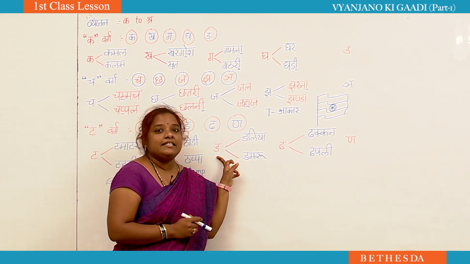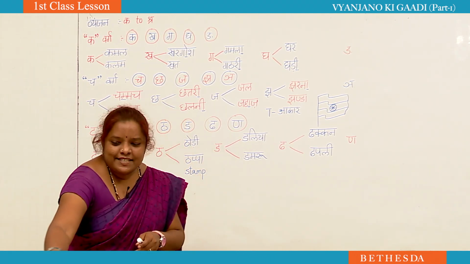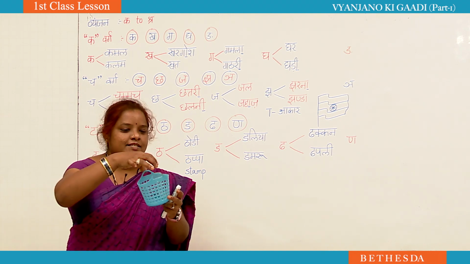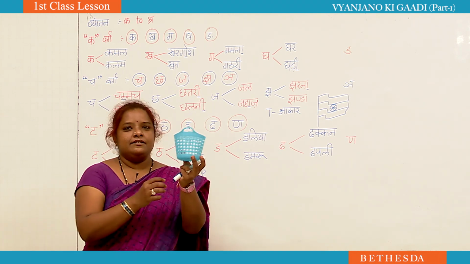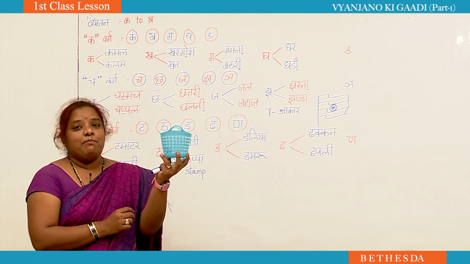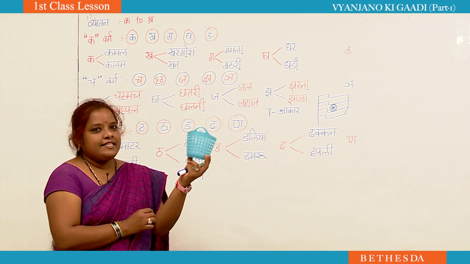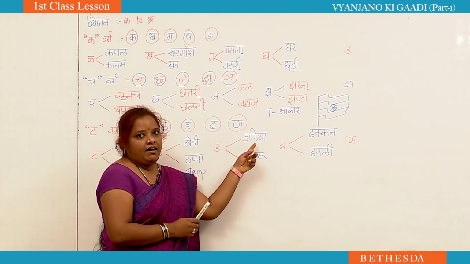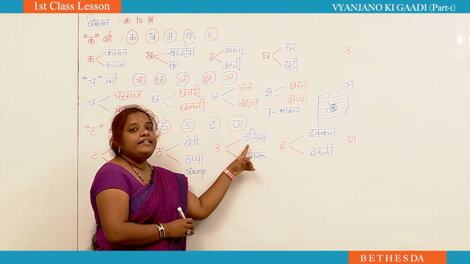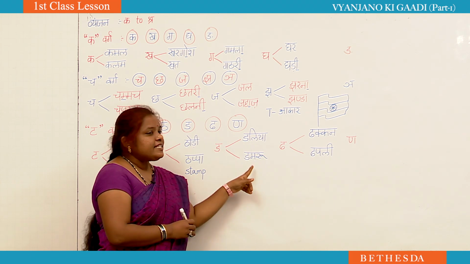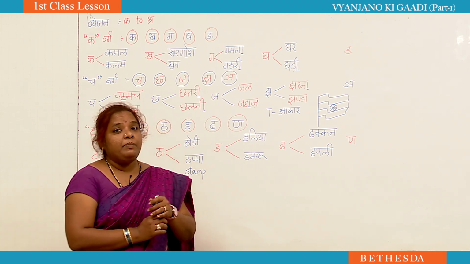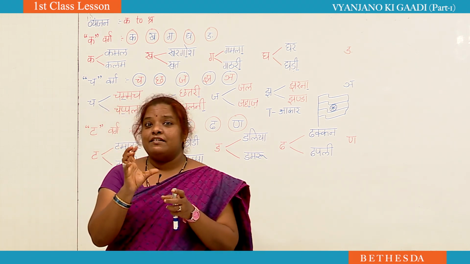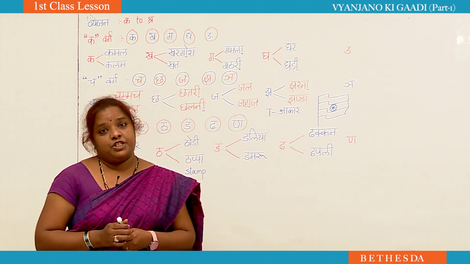Next one is da. What is the next letter, Nana? Da. What is this one? See, it's very small. It's a basket. Correct? So, da se dalia. And next one is damru. While playing, you can see the damru in the hands of Lord Shiva.